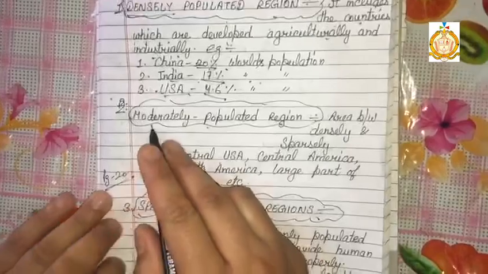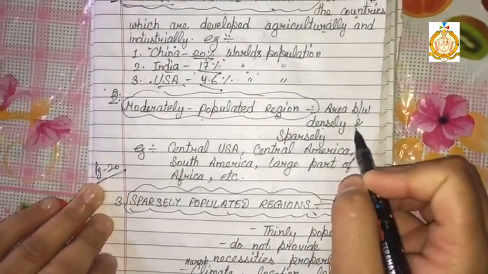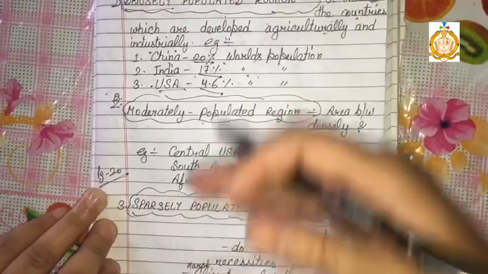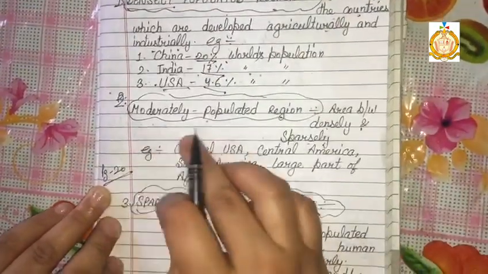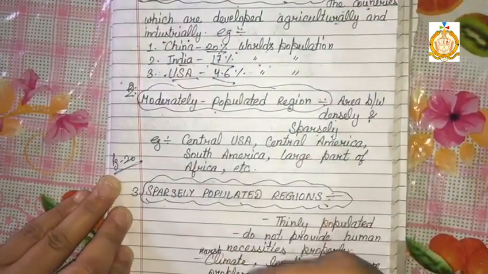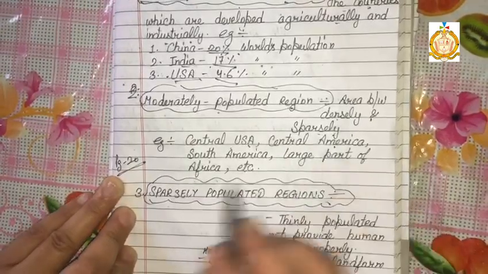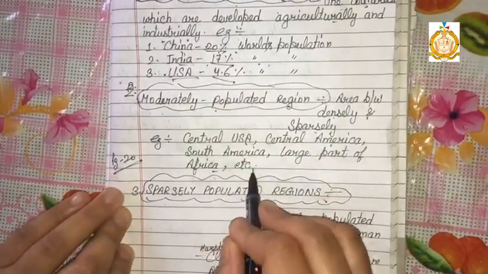Now the next type is moderately populated regions. These are the areas between densely and sparsely populated. The areas that lie in between are called moderately populated. Not much dense, not much sparse. For example, Central USA, Central America, South America, and a large part of Africa.